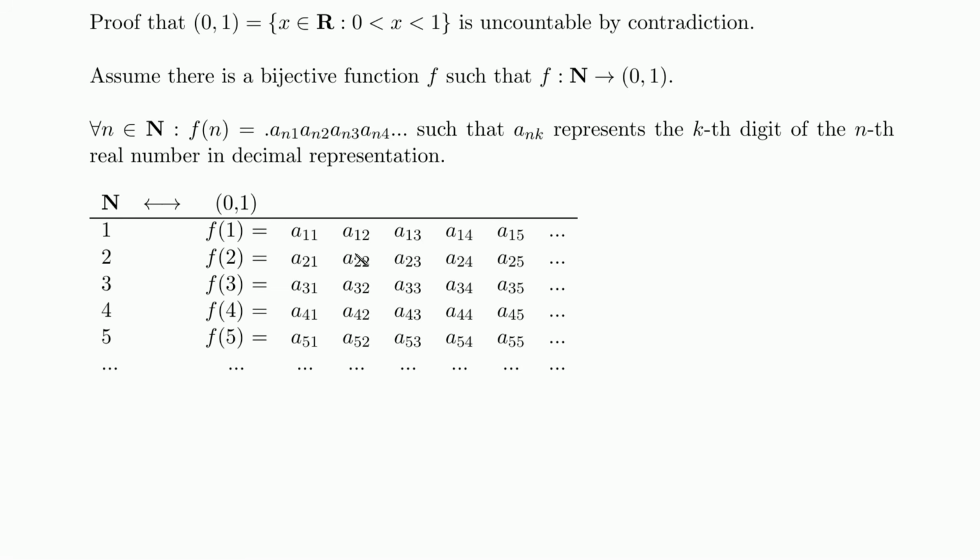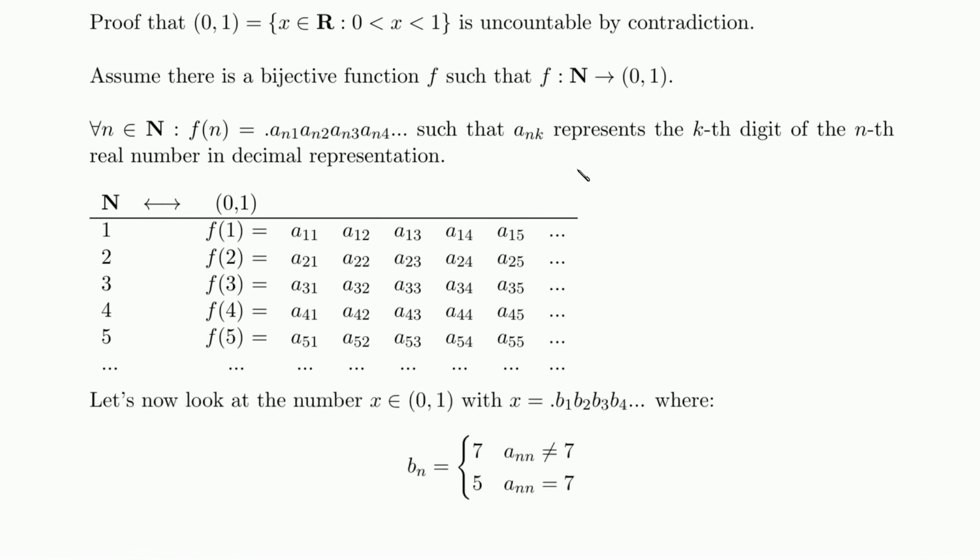We have infinite natural numbers and infinite numbers in this interval, and they have this representation, right? And we don't really need to specify how we do this enumeration.